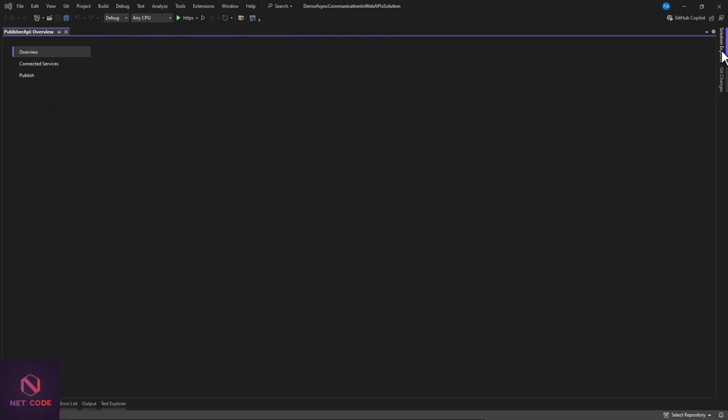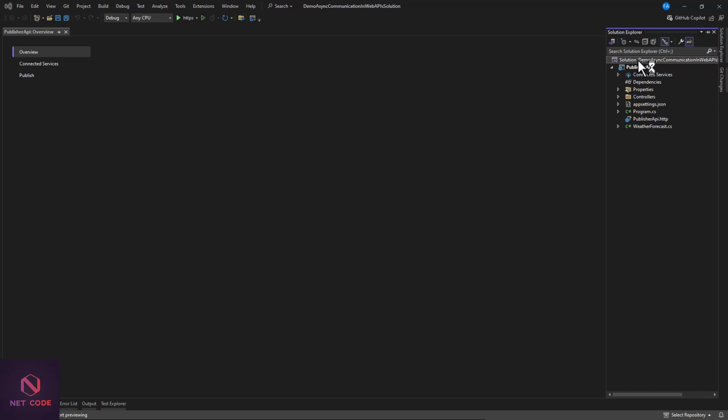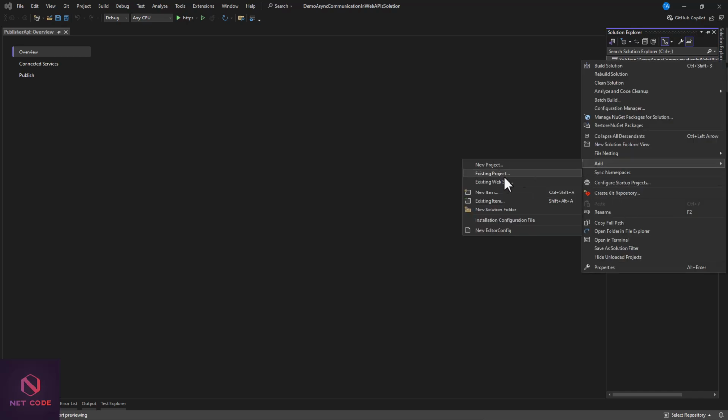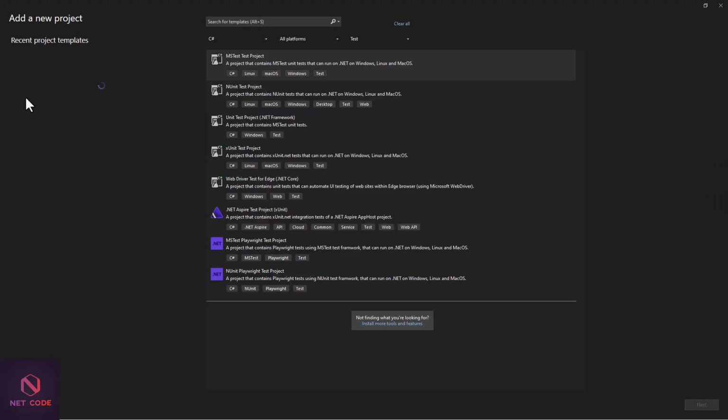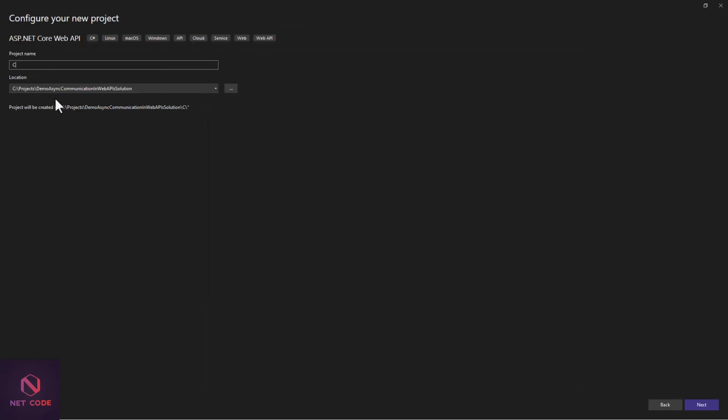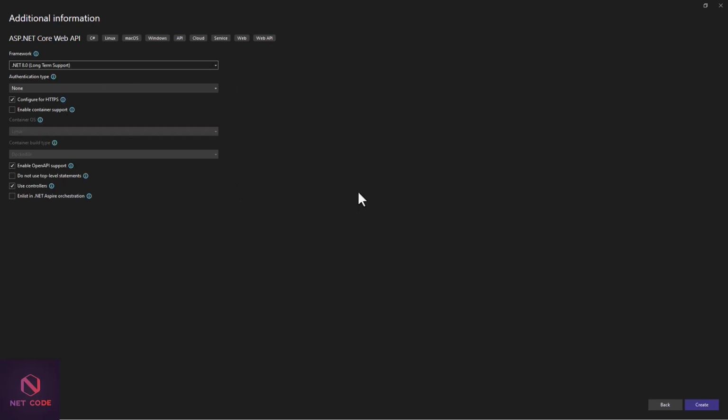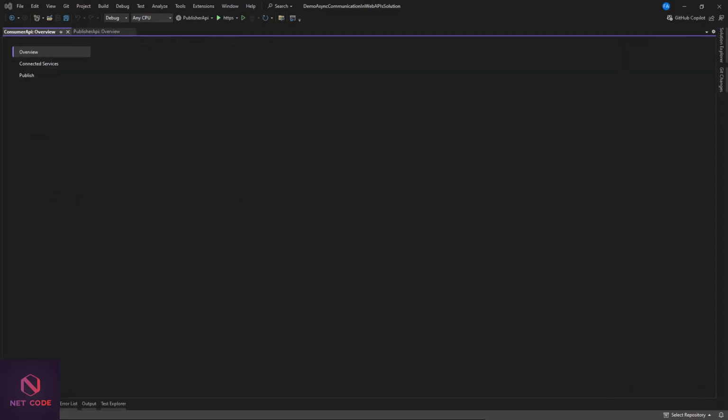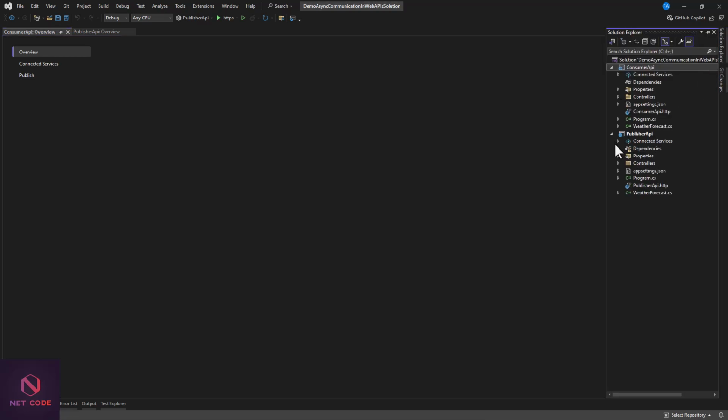Now this is done. When you go to solution, you can see you have it in there. We're going to also create another, going to add another project. There's going to be the same API, but guess what? There's going to be consumer API. So let's create this as well. It's also added, as you can see from the solution, we have two APIs.